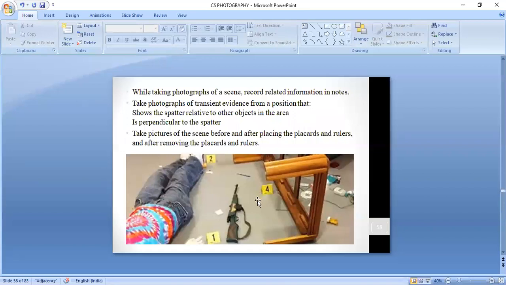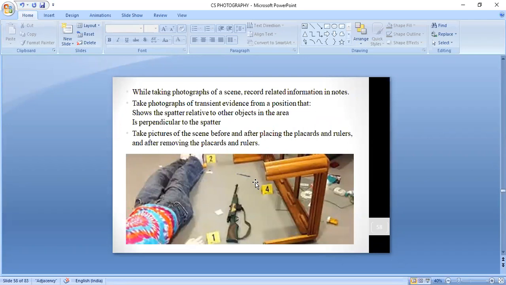So this is about your northeast direction. You can note down in which direction the evidence is, and how much is the distance between the other evidences. So that is the primary objective also of your mid-range photography.